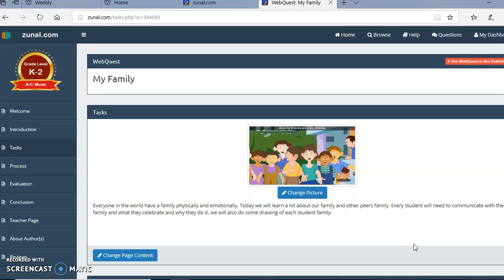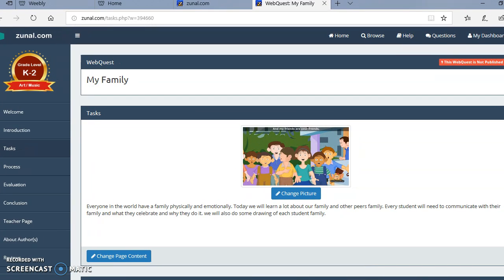The students will learn about their peers, where they come from and what background, how they communicate, and what they celebrate. The students have to draw some pictures.